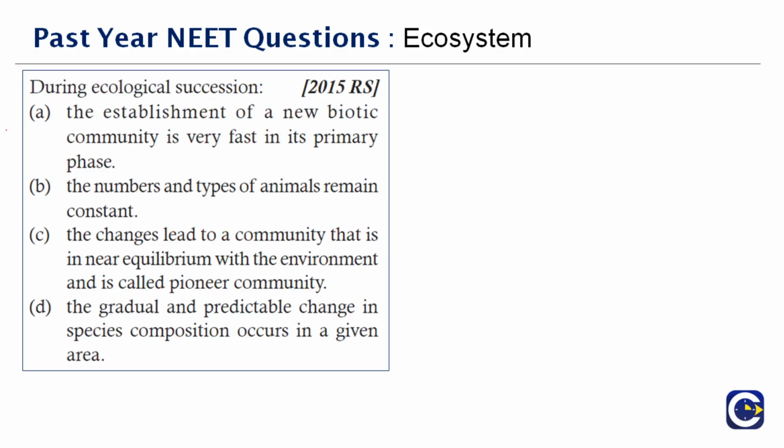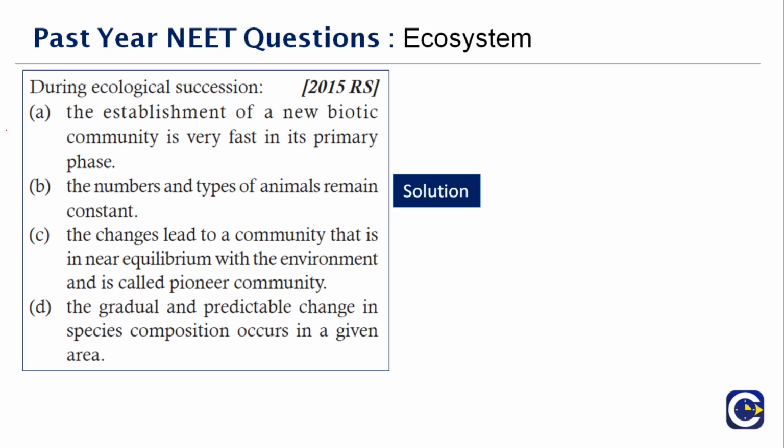Next question here: during ecological succession, dash. This question was asked in the year 2015. You have to analyze the statements given here. The establishment of a new biotic community is very fast in its primary phase. Wrong. The numbers and the types of the animals remain constant. Again, wrong.